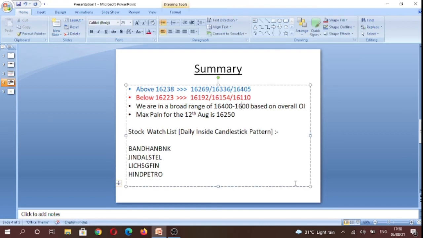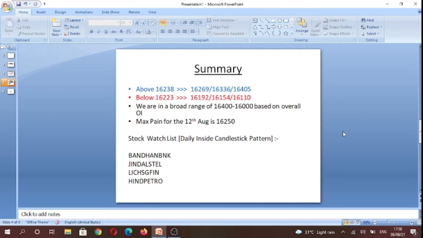level on the index based on the overall open interest data, and the max pain has remained at 16,250 levels only. So if market expires on 12th August at 16,250 levels, in that scenario call and put option writers of 16,250 strike would be making profits at the expense of call and put option buyers.